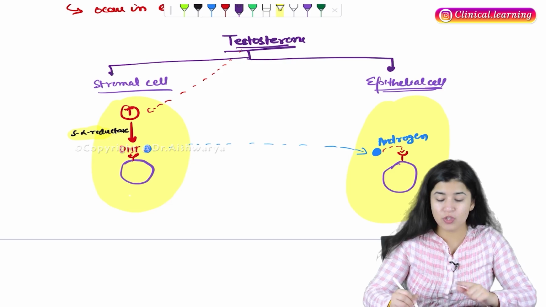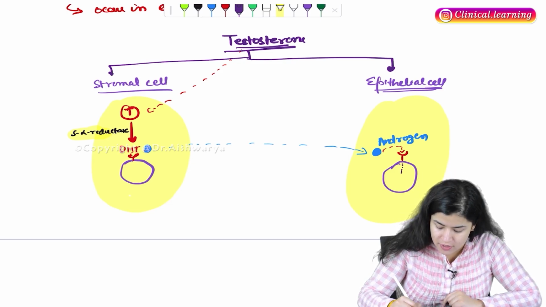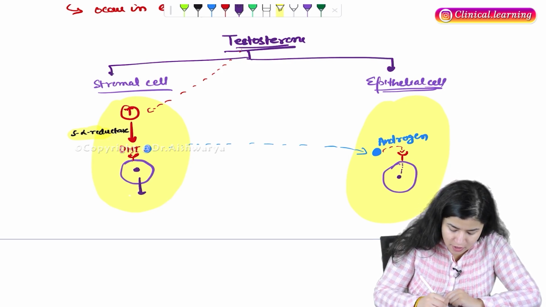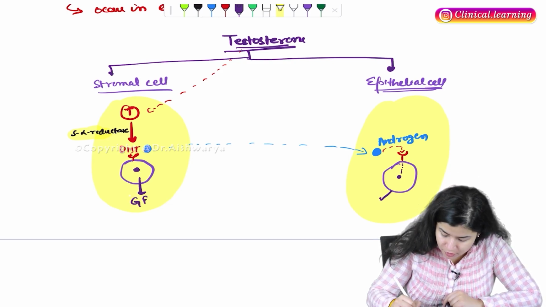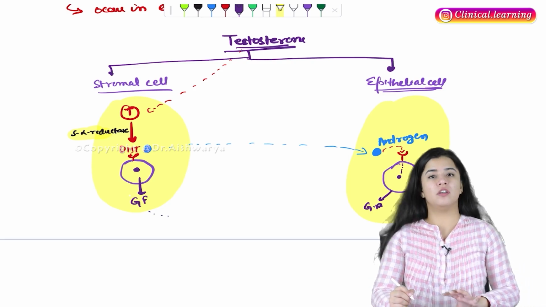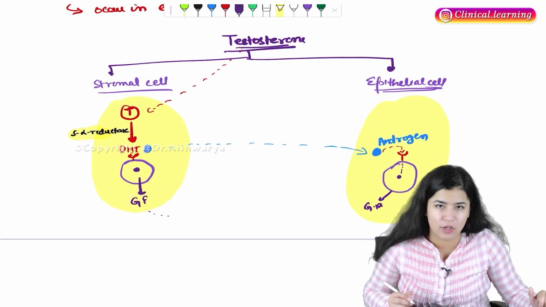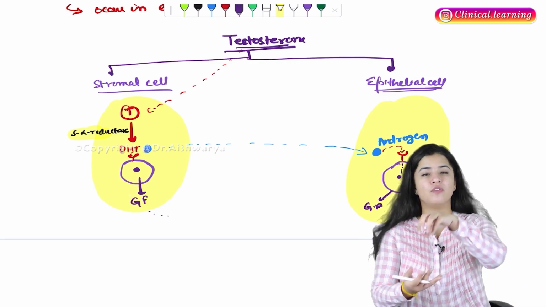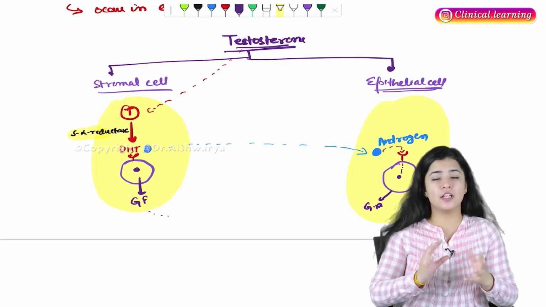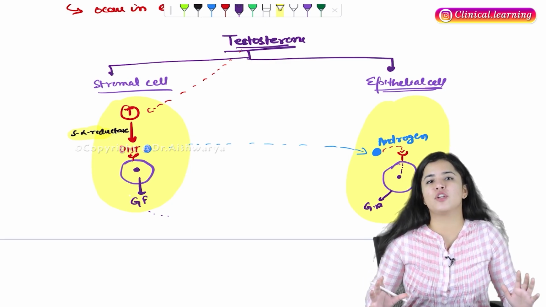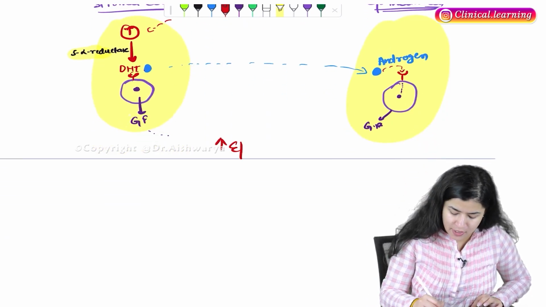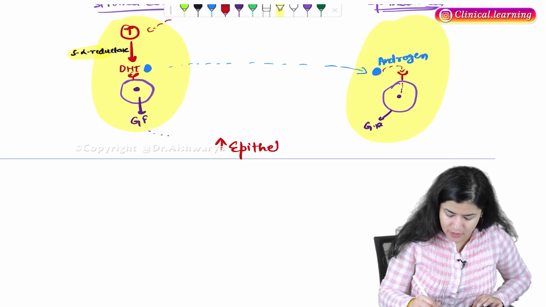When they bind to the receptor, they will send signals, and there is a release of growth factor. Growth factor is released that will do what? That will do the cell proliferation. So this growth factor will act on the cells, and hence you're gonna see more proliferation of the epithelial cells.